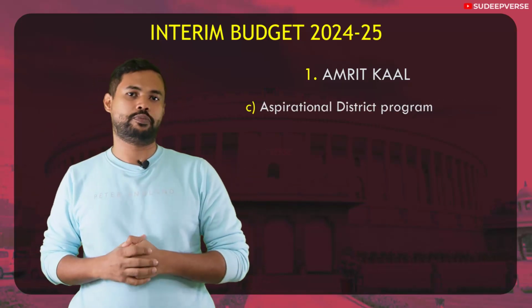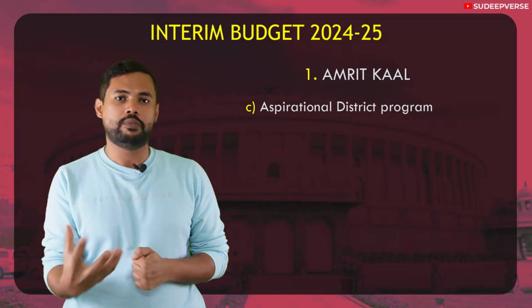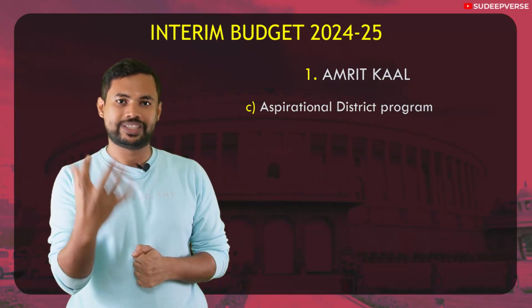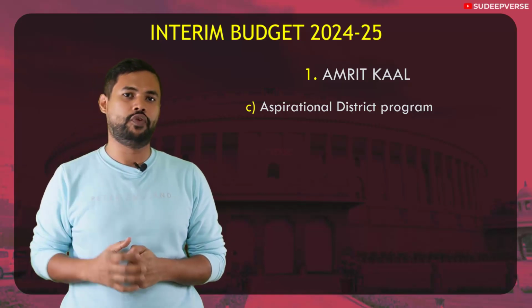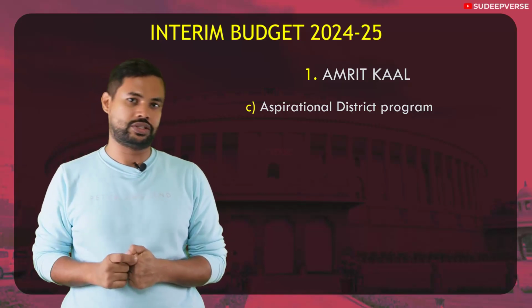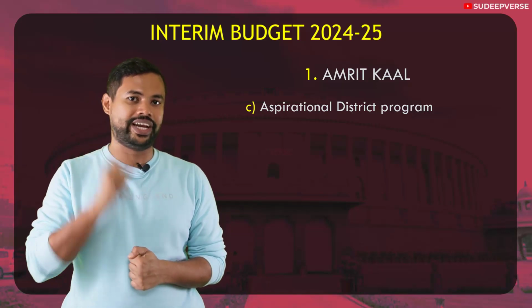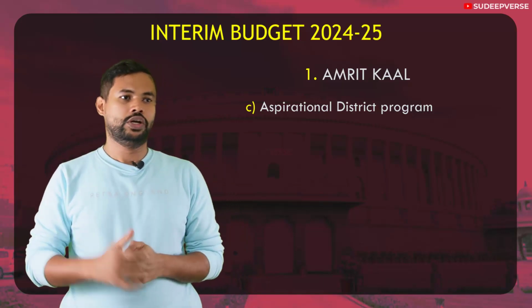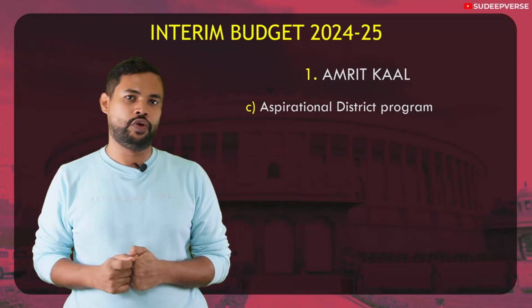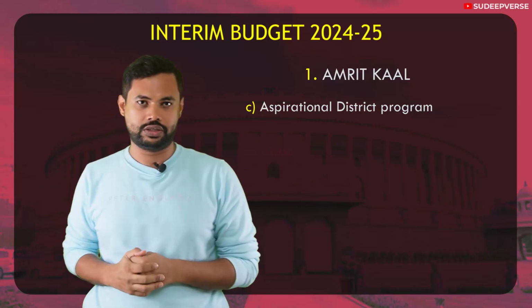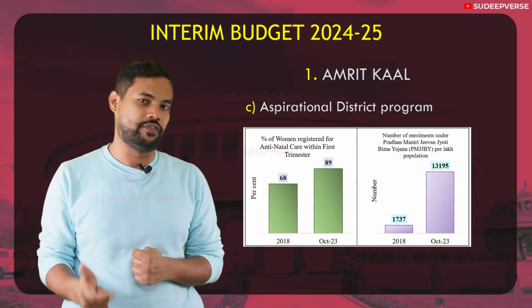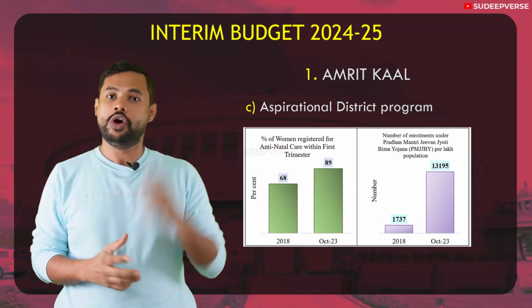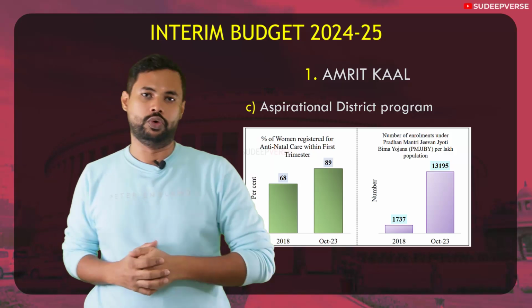This aspirational district program is a bottom-up approach to improve the standard of living of the poorest districts in India. It is basically focusing on 112 districts to improve the socio-economic indicators in those 112 districts. So this program has been successful. How? Because of these two statistics. These two statistics justify the importance and effectiveness of the aspirational district program, or the ideology of the bottom-up approach.